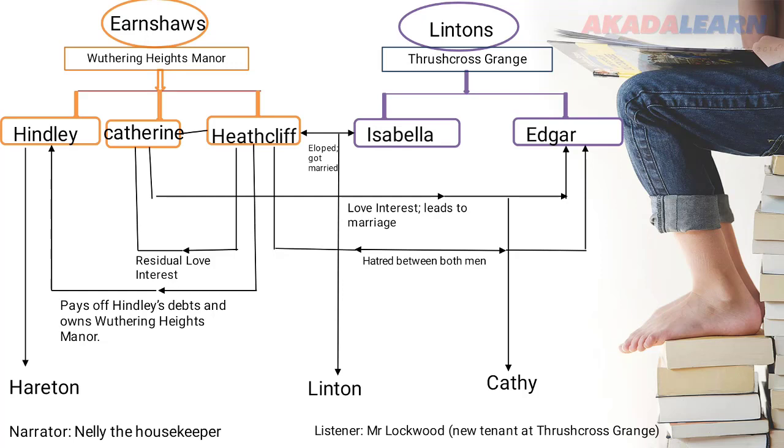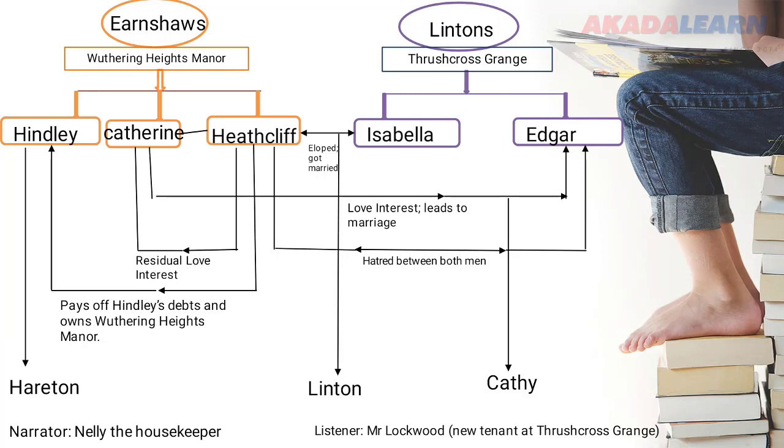Their Wuthering Heights manor is at the other side of the hill, so they don't even know if any other person exists. They only know themselves. So that's the close family relationship Catherine and Heathcliff had.